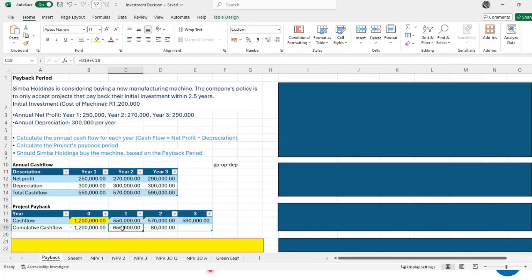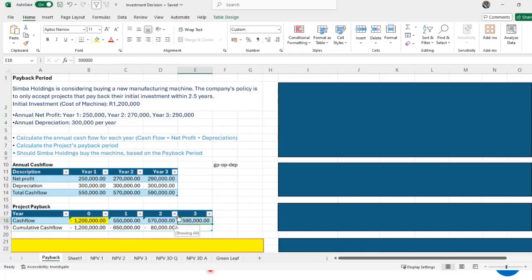We are together there. In year number 2, we got additional money, 570, and we used it to pay what was left. So 570 we used to pay our debt of 650, our initial investment. Now we are left with 80,000 debt. Now we know that 80,000 is definitely less than 590,000. So we know that we are going to fully pay back in year number 3.